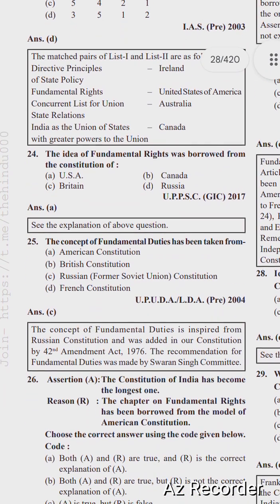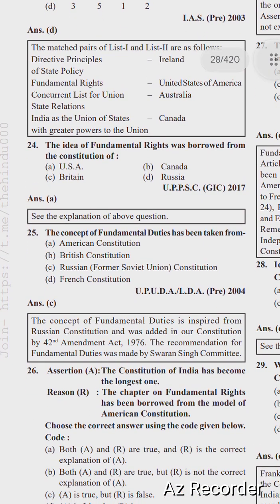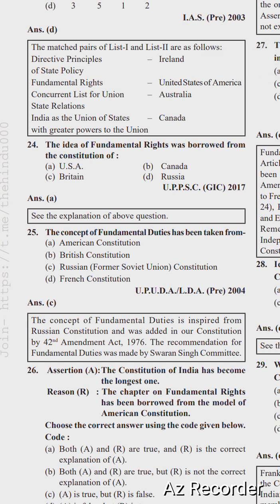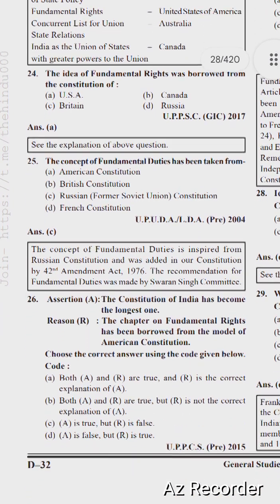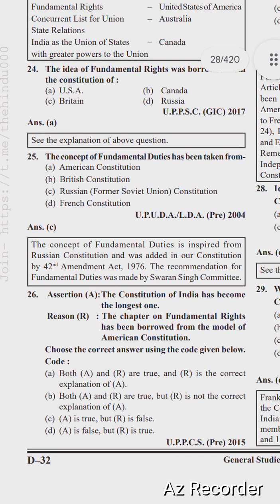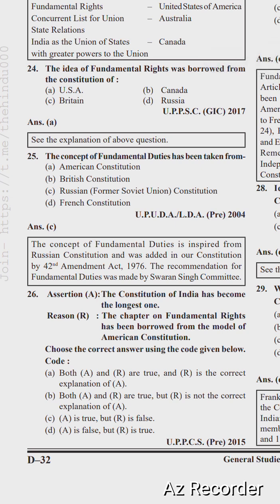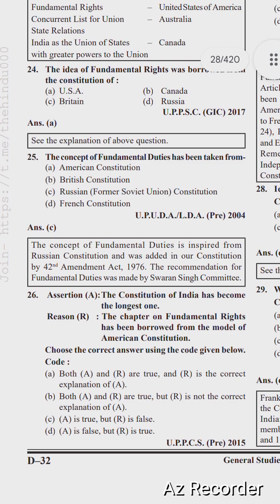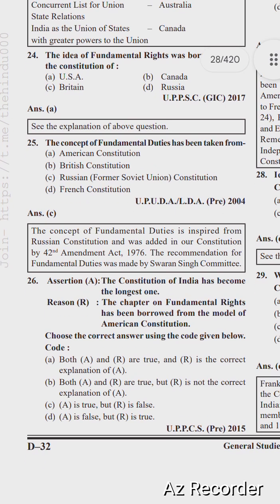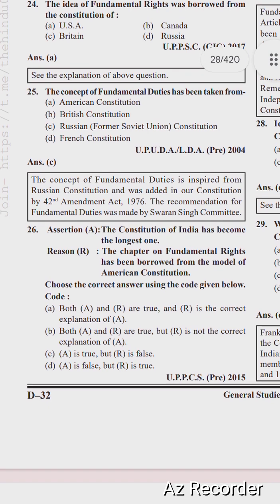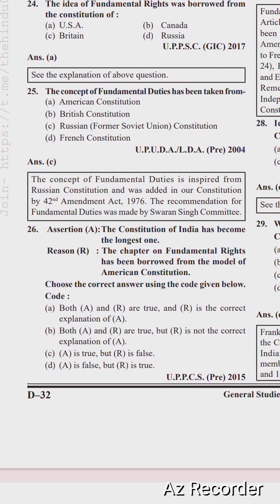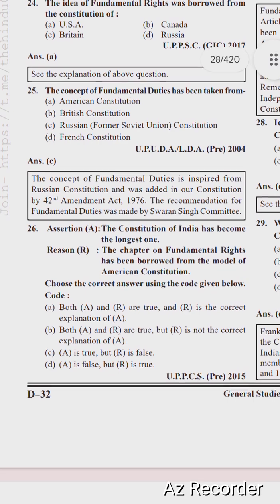Next question is: the idea of fundamental rights was borrowed from the Constitution of USA, Canada, Britain, and Russia. The right option is option A, USA. Next question is: the concept of fundamental duties has been taken from the American, British, Russian or French Constitution. The right option is option C, Russian Constitution, former Soviet Union. The concept of fundamental duties is inspired from the Russian Constitution and was added to our Constitution by the 42nd Amendment Act 1976. The recommendation for fundamental duties was made by the Swaran Singh Committee.